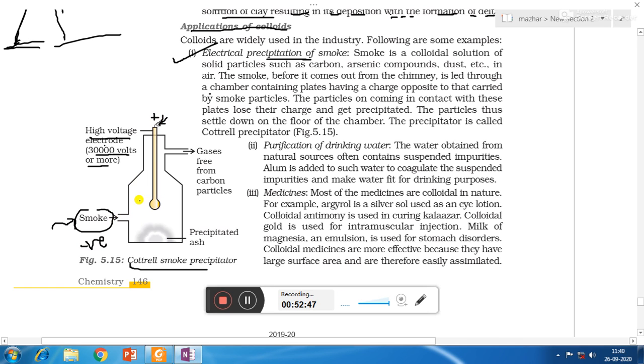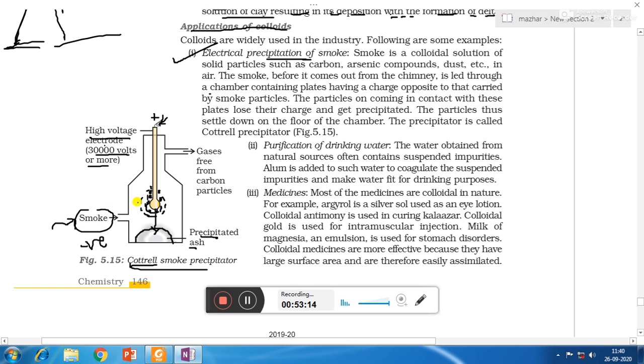So what will happen, that smoke will start getting discharged on the surface of the electrode, and so the particles of smoke, that is unburnt carbon particles, they will get collected and will form precipitates, and when the precipitates become heavier, they will start falling down and they will get collected in the form of precipitated ash at the base of the chimney. That is Cottrell smoke precipitator.